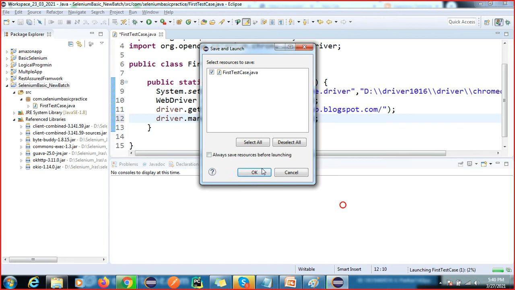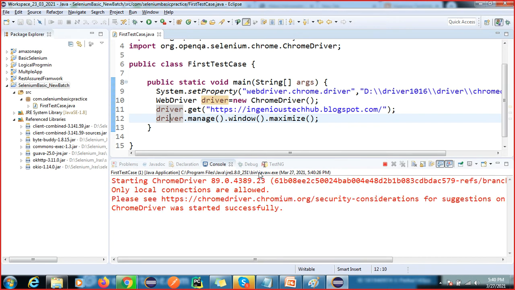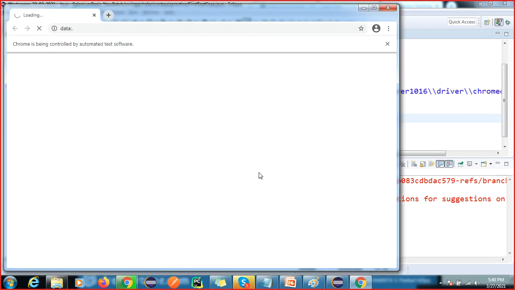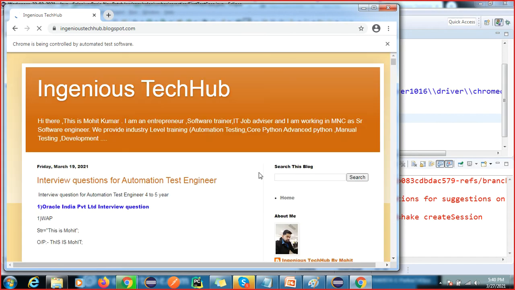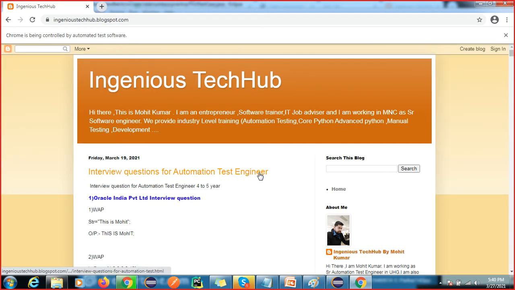You can see, before it was not maximized, right? One more question: how to minimize the browser? We cannot minimize the browser. By default the browser is minimized, right? So there is no minimize method.